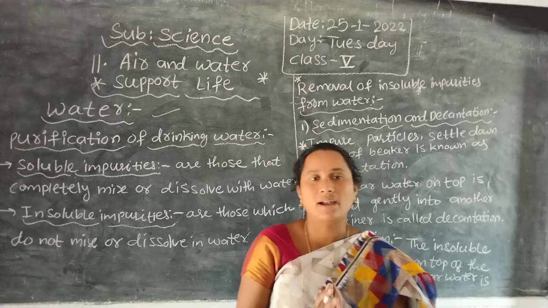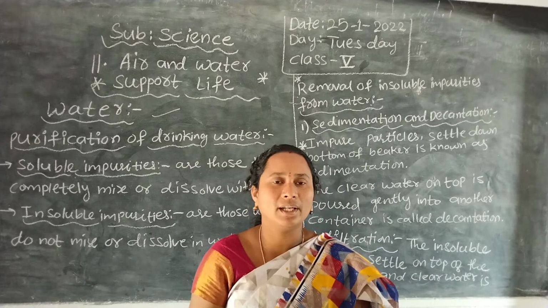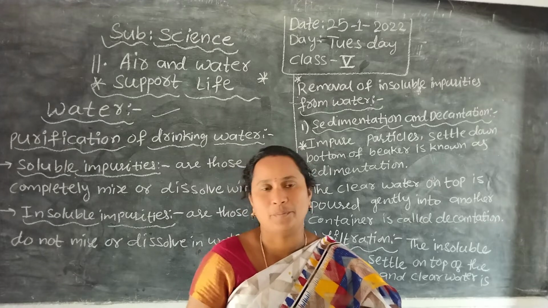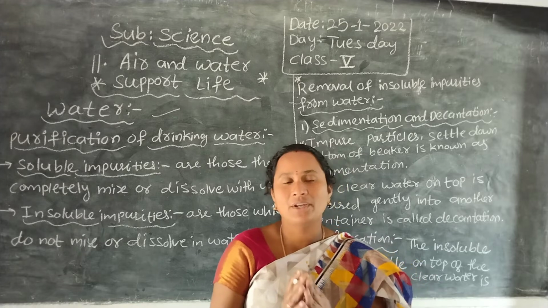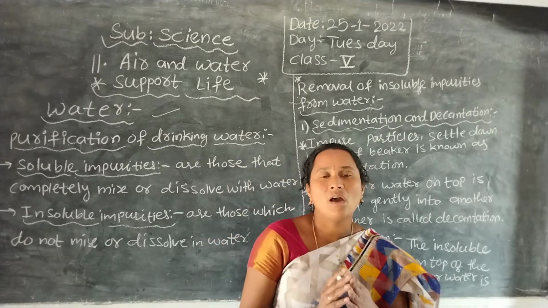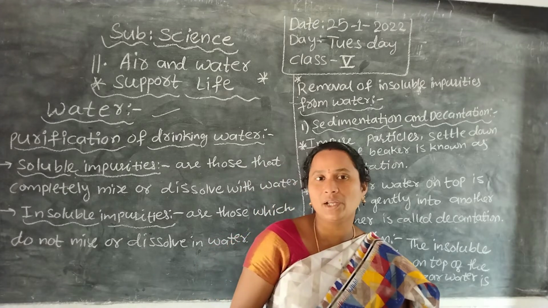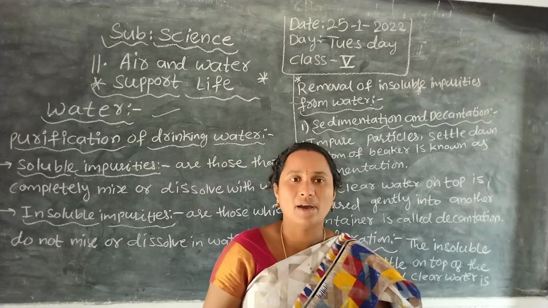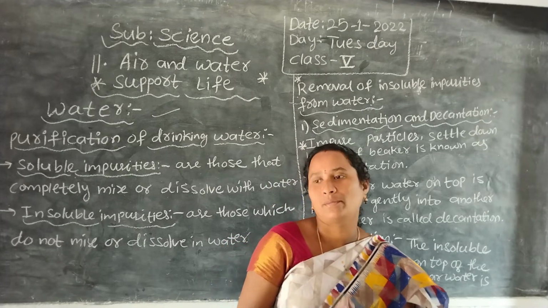This is salty water, so we can't use it for drinking and other works. Only 3% is fresh water. Of this, 2% is locked in glaciers and the ice of the poles, so now we are getting only 1% of water. So we have to save water and live better.